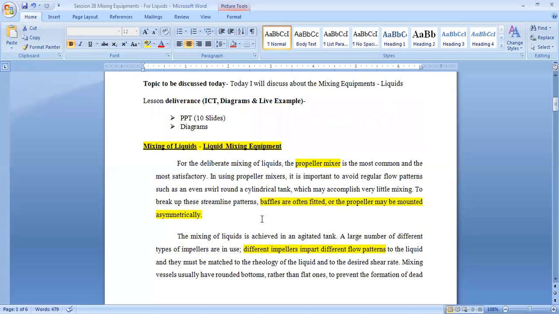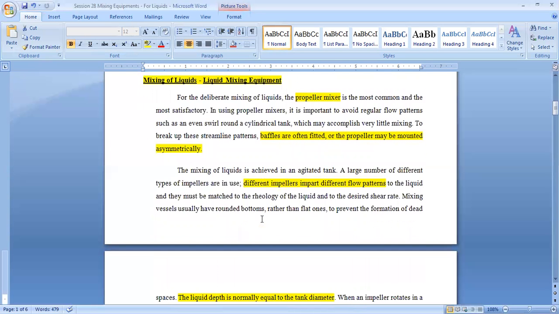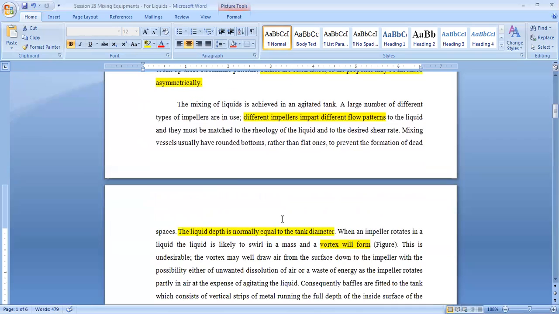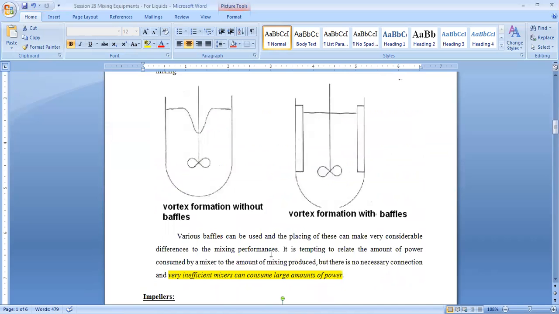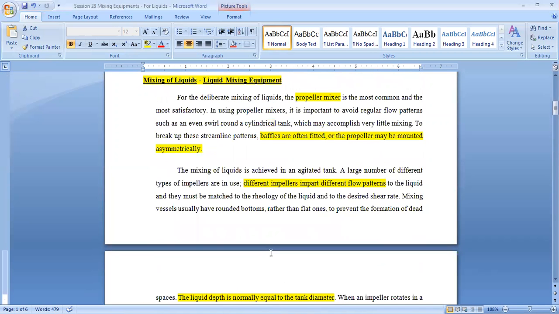What type of impeller I will use depends upon the type of liquid we are mixing, the rheology of that liquid, and the shear rate we want to achieve. According to that, we have to choose the mixer. These mixers mainly have rounded bottoms to prevent the formation of dead spaces. So that was it about mixers for liquids and mixing of liquids.